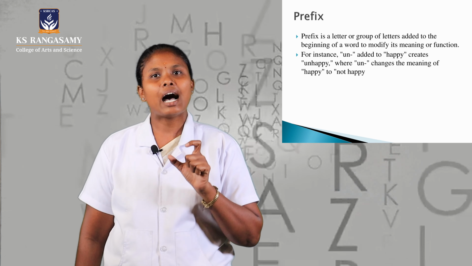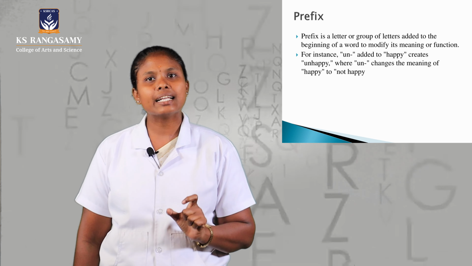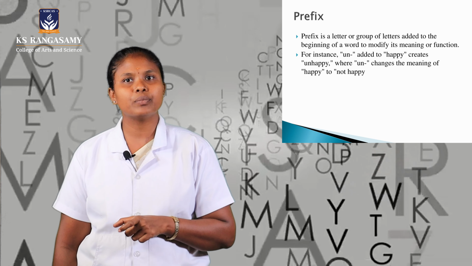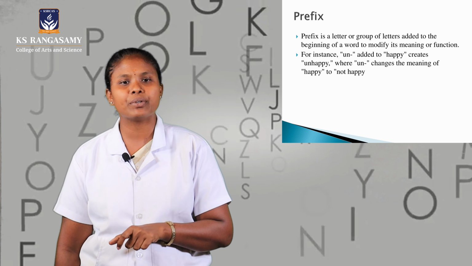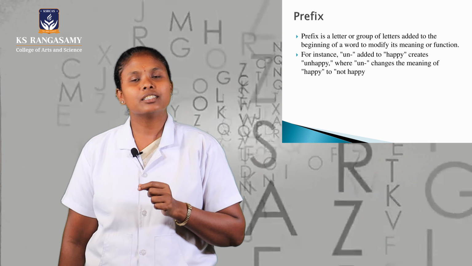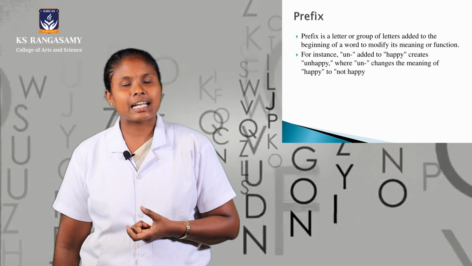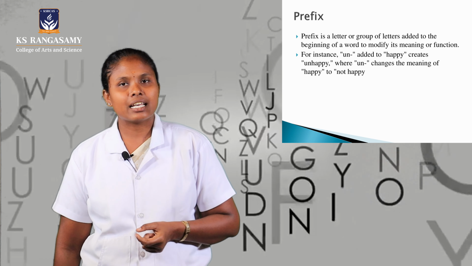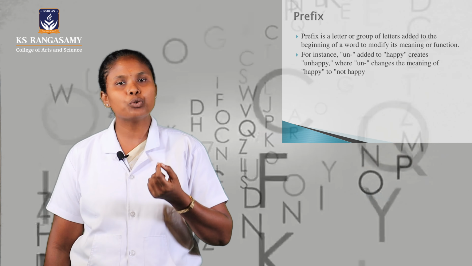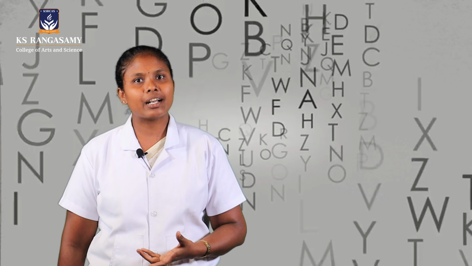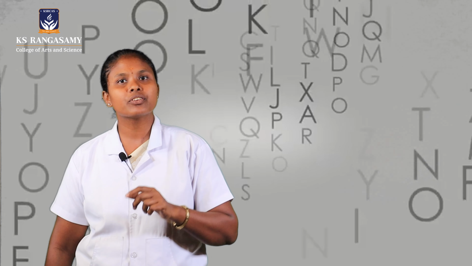For example, un is a prefix. When attached to the word happy, it changes it to the opposite of happy: unhappy. Like that we have a lot of prefixes: possible, impossible, legal, illegal, regular, irregular, understanding, misunderstanding, veg and non-veg, ragging and anti-ragging. These are some examples we use in our day-to-day life for opposite words using prefixes.